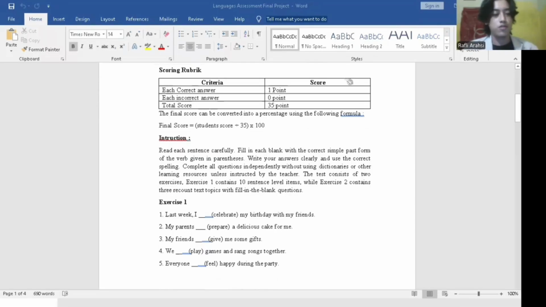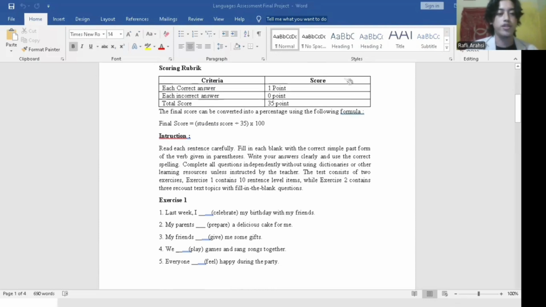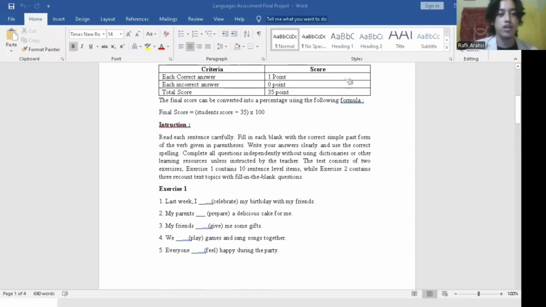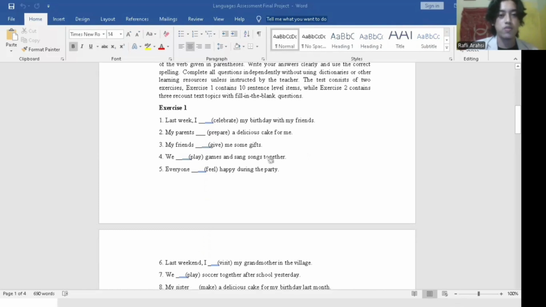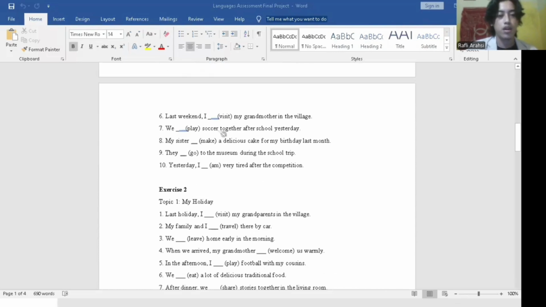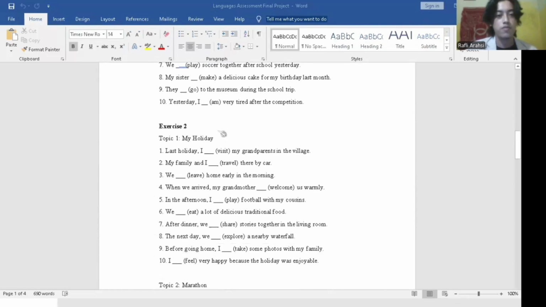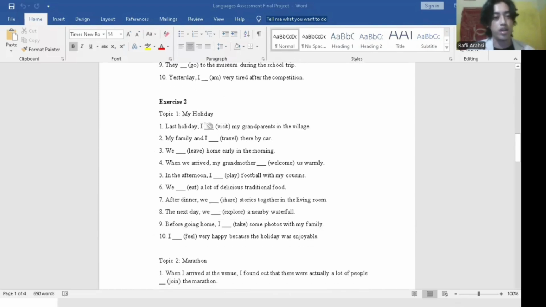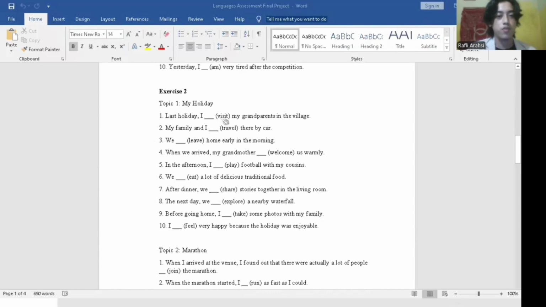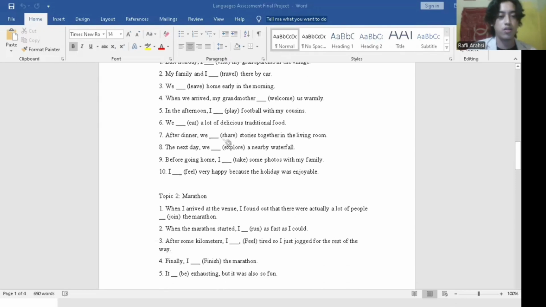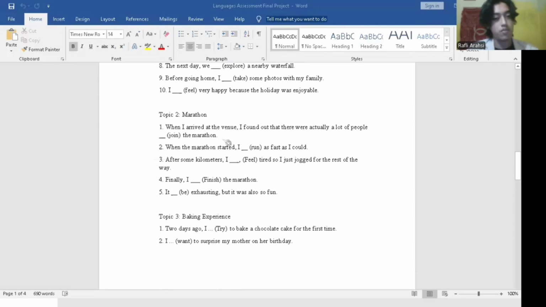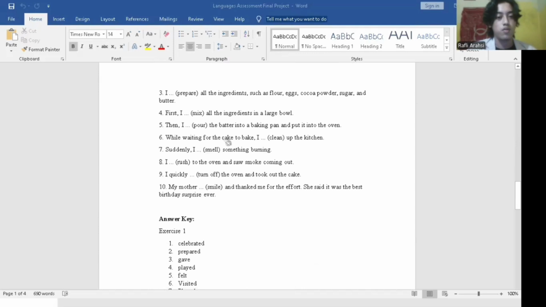Next I will explain about the questions. Exercise 1 contains 10 sentence-level items with clues, because with these clues students just turn the sentences into the past tense. In exercise 2, we have 3 variant recount topics. The first topic is my holiday, and these questions also have clues. Topic 2 is marathon, and topic 3 is baking experience.